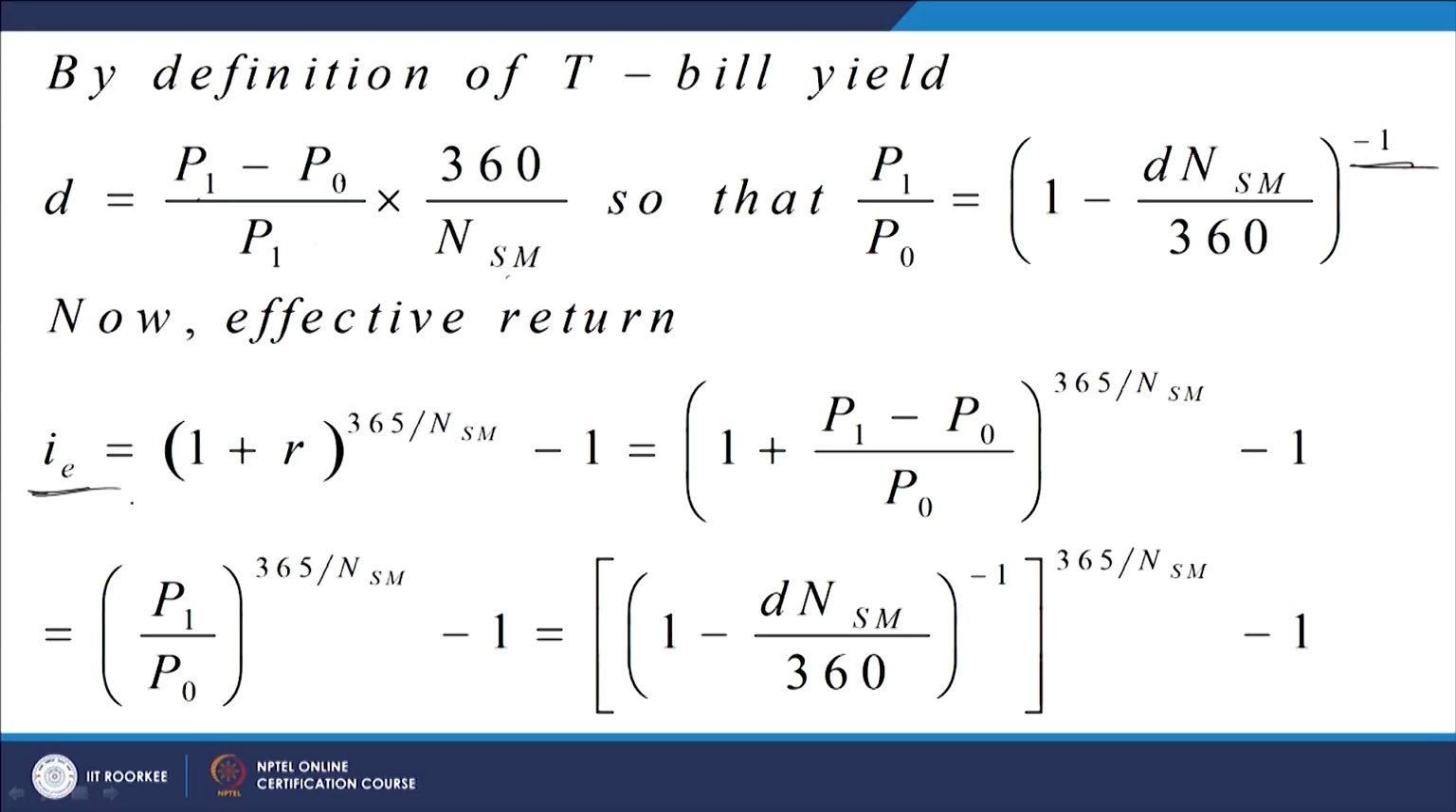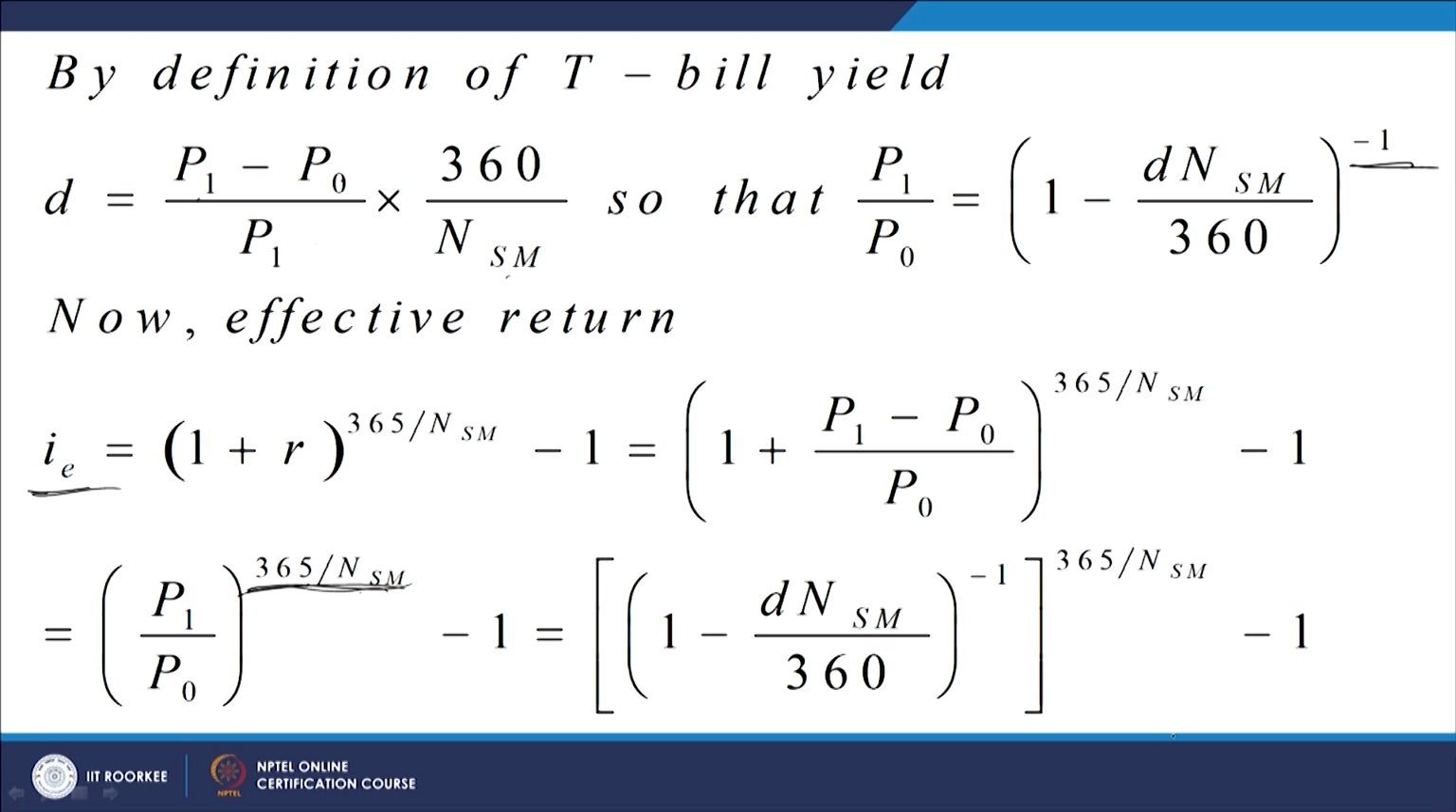Now, what is the effective yield? If the effective yield is IE, the annual effective yield, then it is given by P1 upon P0 to the power 365 upon n, minus 1. Please note this is compounding. In other words, 1 plus IE is equal to P1 upon P0 to the power 365 upon n, or rather 1 plus IE to the power n upon 365 is equal to P1 upon P0.